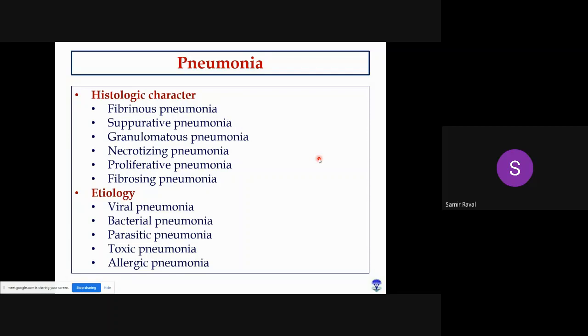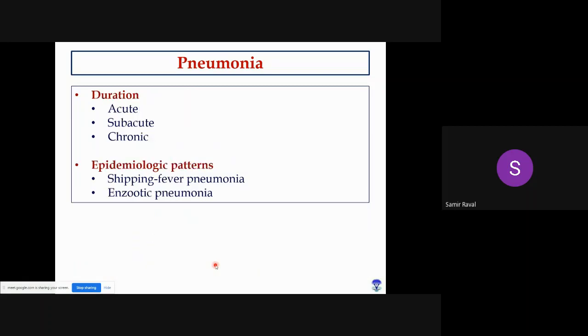Okay, so on the basis of etiology, pneumonia can again be classified into viral pneumonia, bacterial pneumonia, parasitic pneumonia, toxic pneumonia, and allergic pneumonia. Right. The name itself indicates viral means the etiology will be a virus. In case of bacterial pneumonia, it will be bacteria. In parasitic, it will be parasites. Some toxic compounds are responsible for the formation of toxic pneumonia, and allergic conditions or some allergens may lead to the development of allergic pneumonia. Okay, on the basis of duration, pneumonia is again classified into acute, subacute, or chronic pneumonia. And on the basis of epidemiological patterns, pneumonia can be classified into shipping fever or enzootic pneumonia.